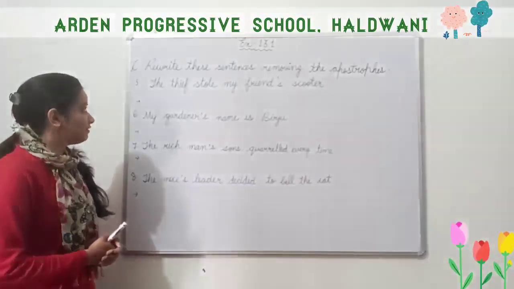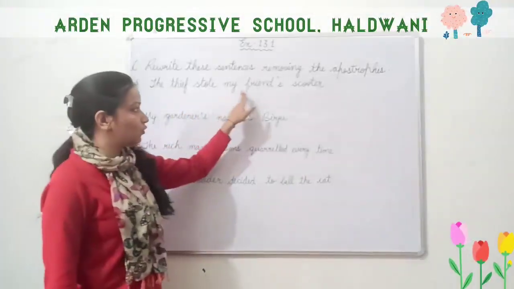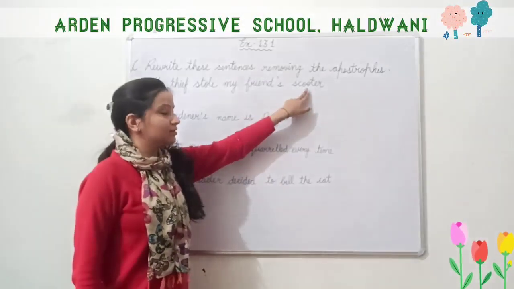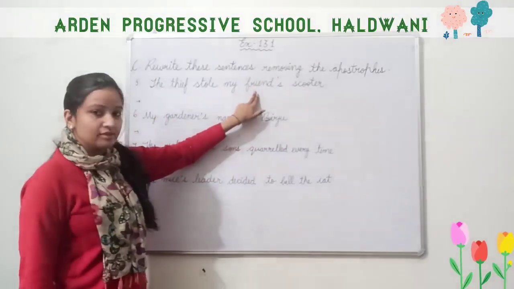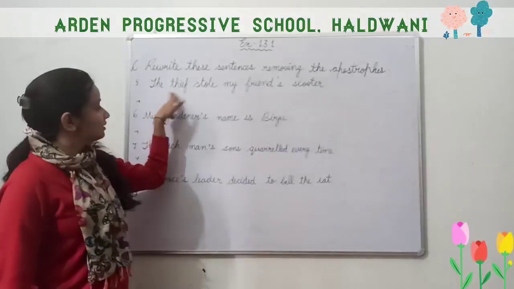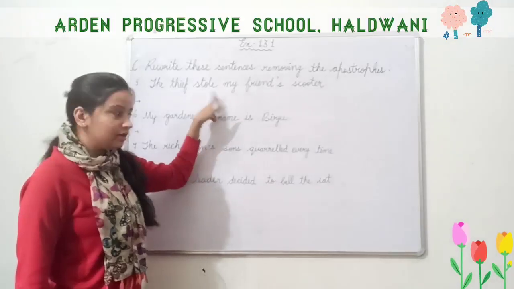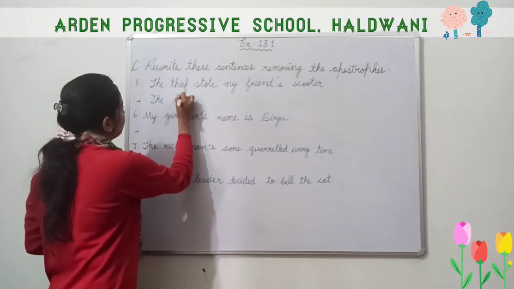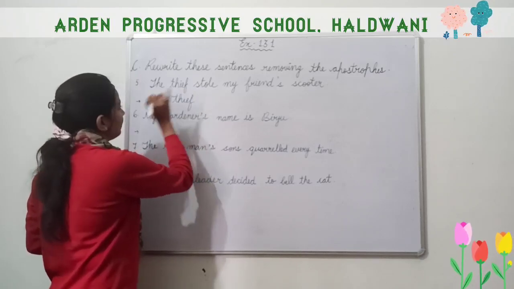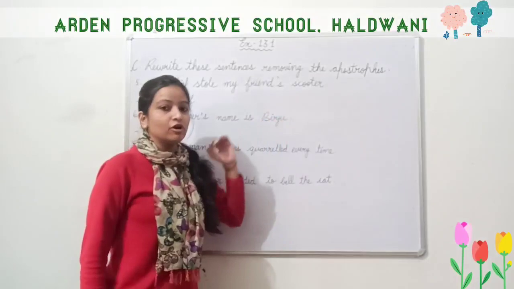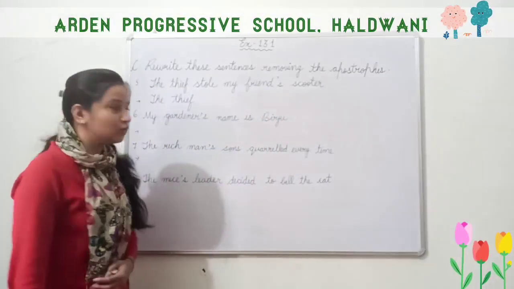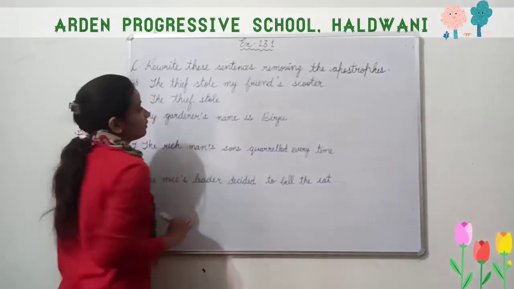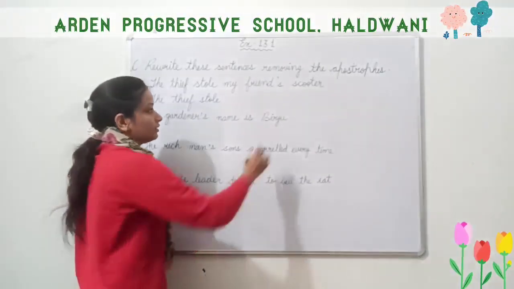Now question number 5 is, the thief stole my friend's scooter. We know that here the scooter belongs to his friend, that the thief has stolen. So write it like this. The thief, and here it is the case of possession, what belongs to whom. The thief stole what? The scooter.